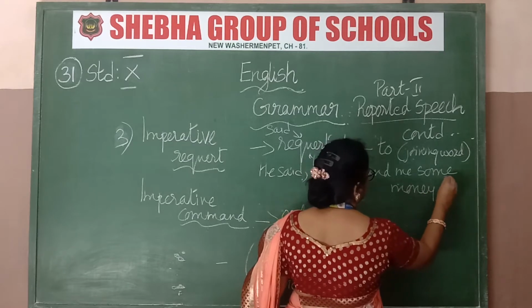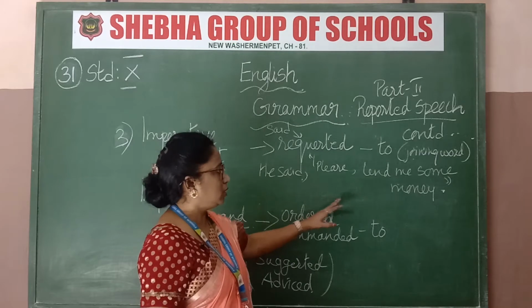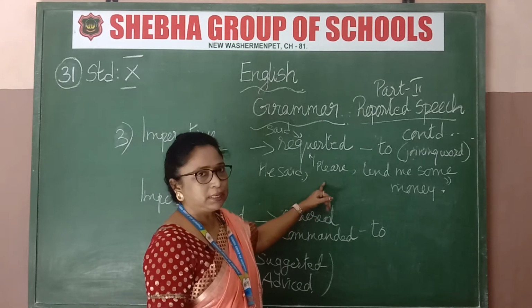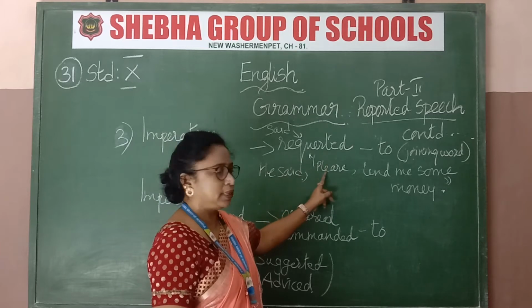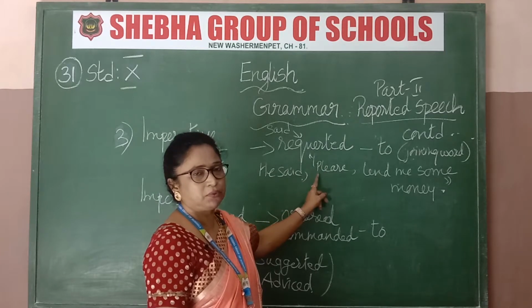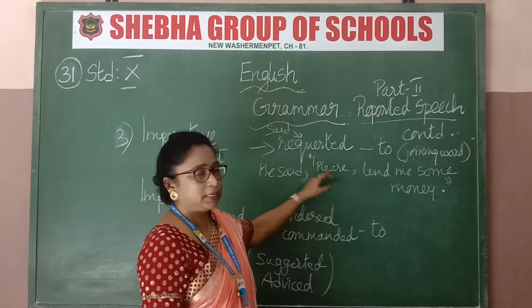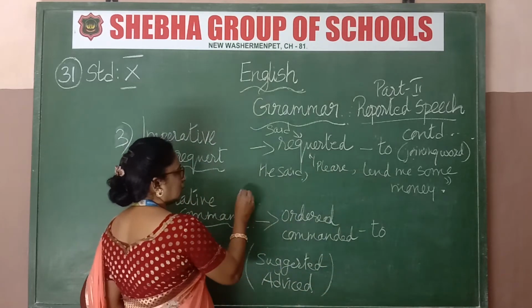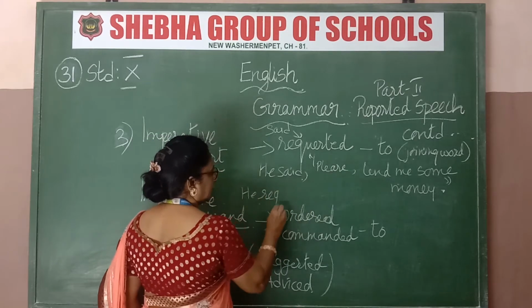If this kind of sentence is given to you, you will see it is not a statement sentence, it is not an interrogative sentence, but it is an imperative request sentence. By looking at this please itself, you can understand it is a request. So if you see this please, automatically you must write requested.